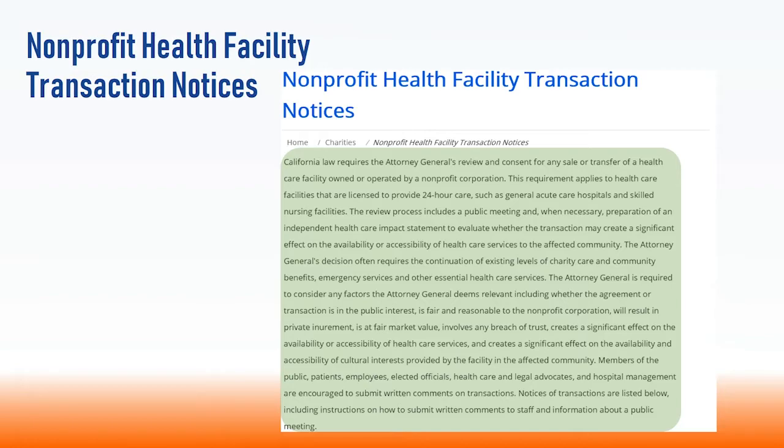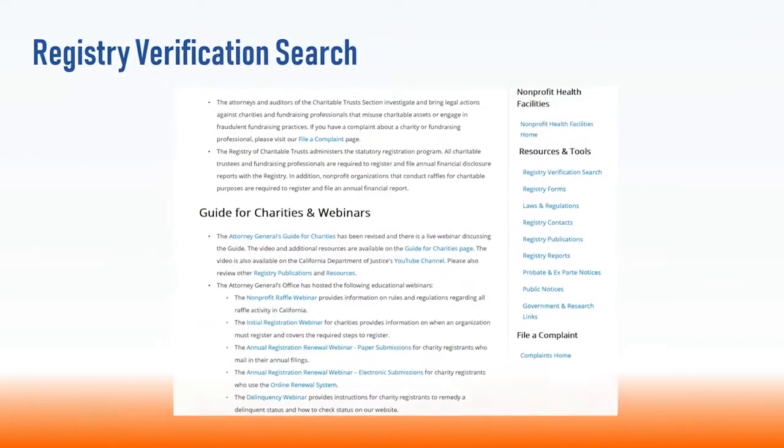Members of the public, patients, employees, elected officials, healthcare and legal advocates, and hospital management are encouraged to submit written comments on transactions. Notice of transactions are listed below, including instructions on how to submit written comments to staff and information about a public meeting.